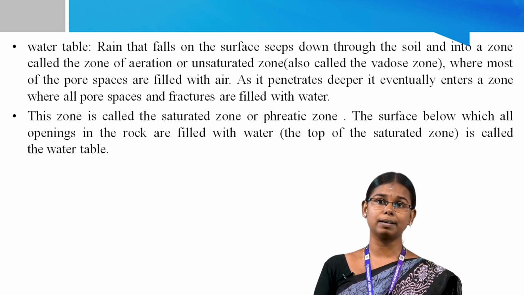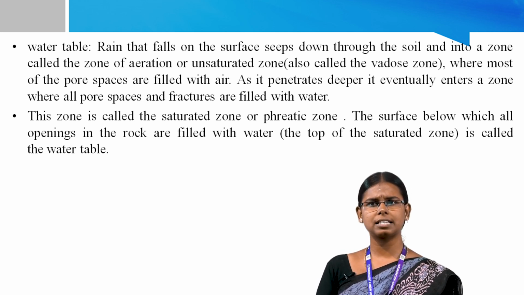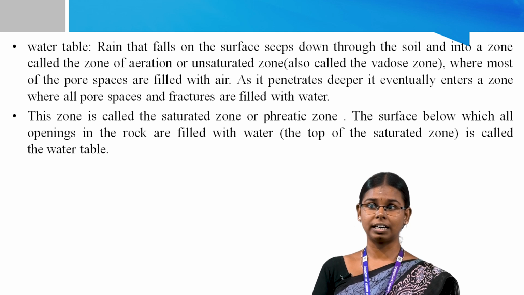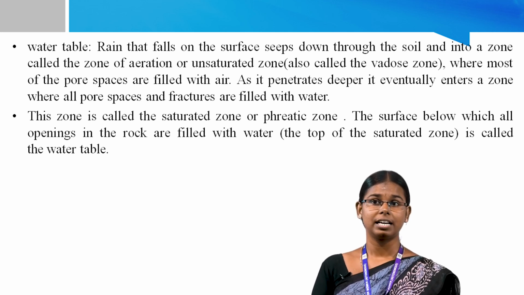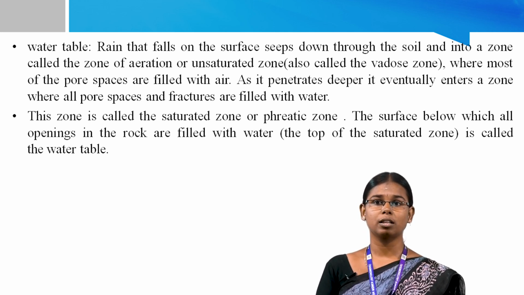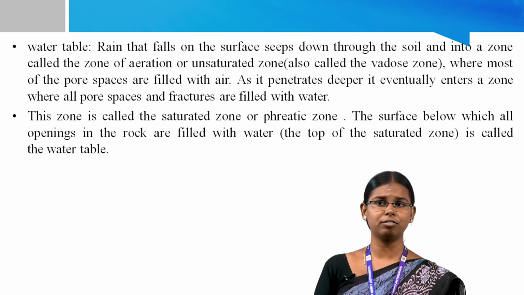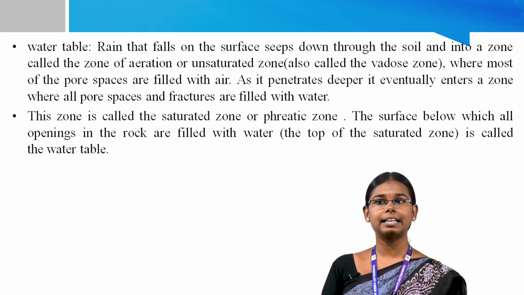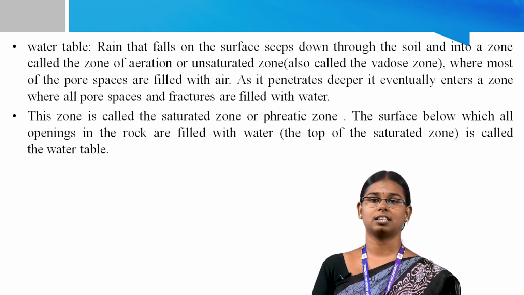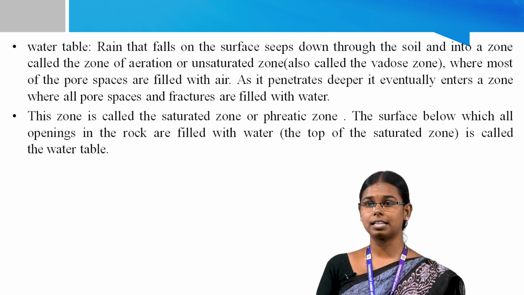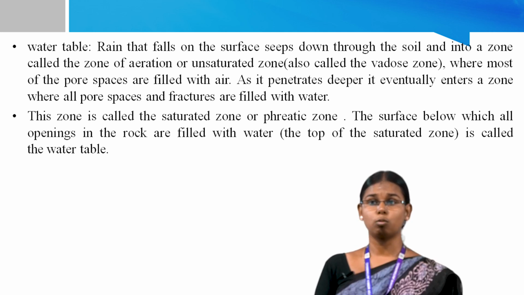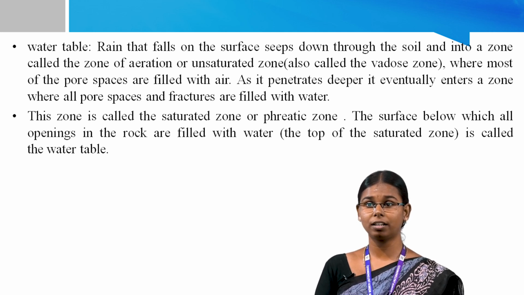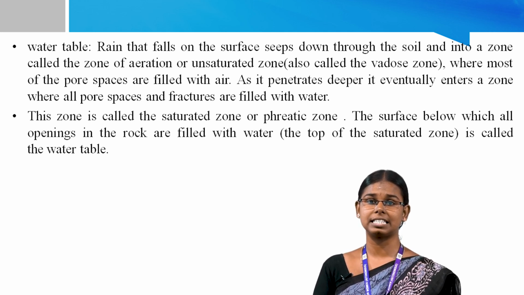The surface below which all openings in the rocks are filled with water, the top of the saturated zone, is called the water table. The water table occurs everywhere beneath the earth's surface. In desert regions, it is always present but rarely intersects the surface. During the dry season, the depth of the water table increases. During the wet season, the depth of the water table decreases.